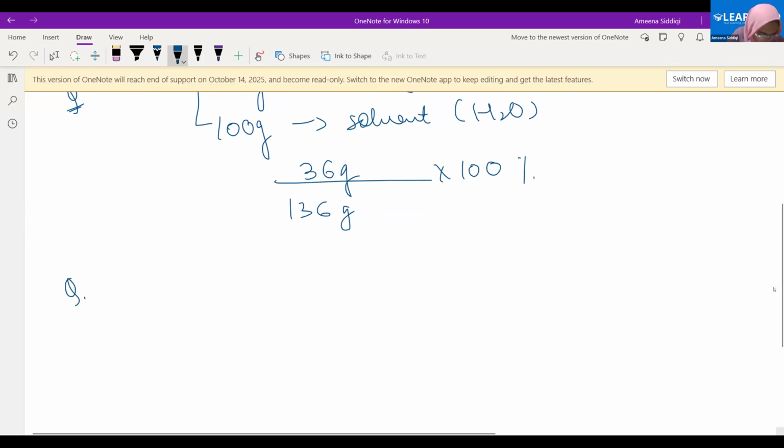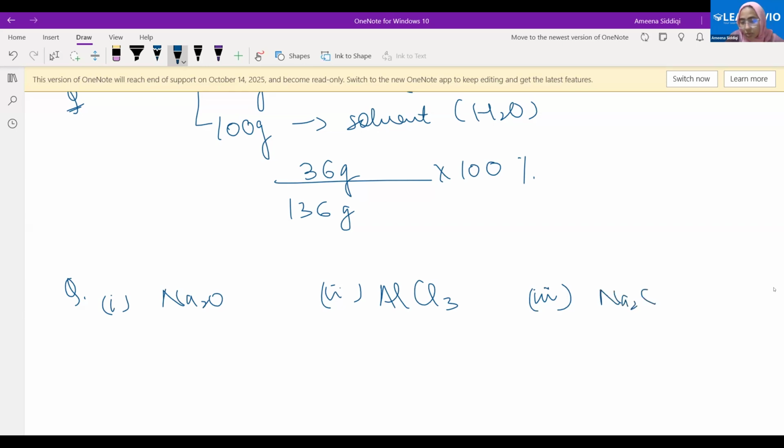Come to the next one. Fine. Write down the formula of sodium oxide, aluminum chloride, sodium sulfide. Again, the third chapter. Quickly tell me the answer. Sodium oxide is Na2O. Ma'am, I wrote NaO. It is Na2O. Second is aluminum chloride, AlCl3. The third is sodium sulfide. Sodium sulfide is this. Fine.